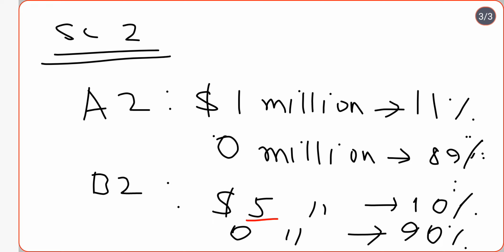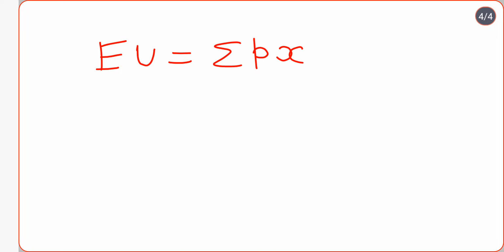So now if we go by the expected utility theory, what is expected utility? Expected utility is basically the summation of Px.